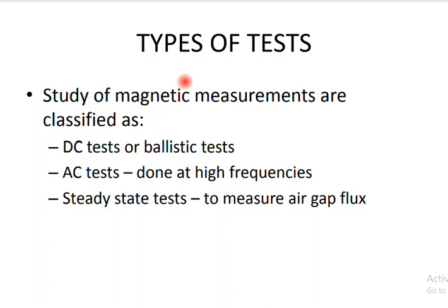Steady state tests are performed to obtain the steady value of flux density existing in the air gap of a magnetic circuit. The ballistic tests are used for determination of flux density in a specimen, determination of BH curves and plotting of hysteresis loop. This comes under the ballistic test. Ballistic test is also called the DC test.